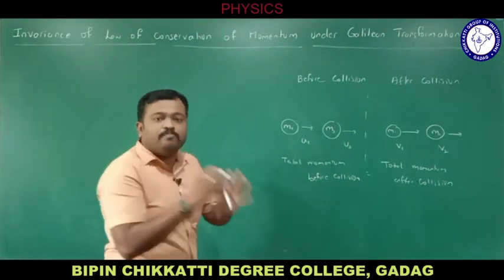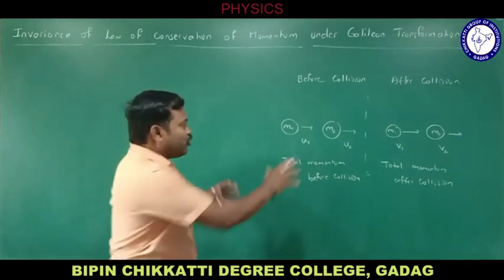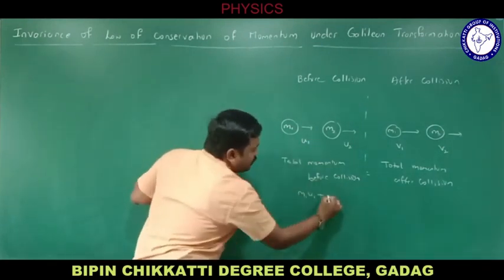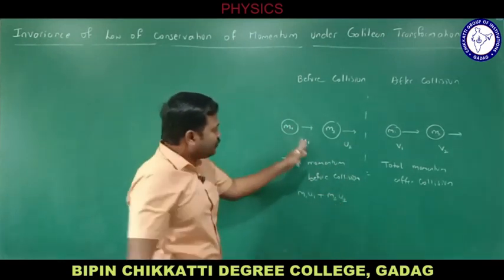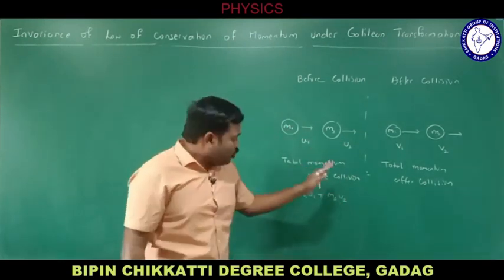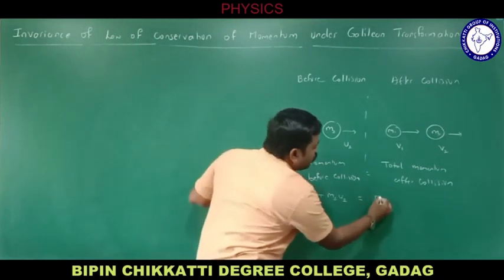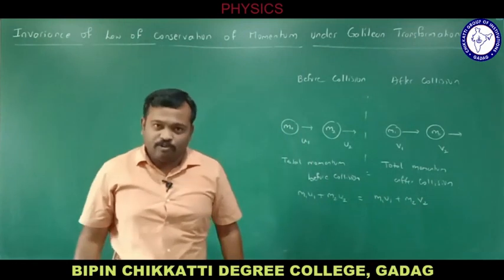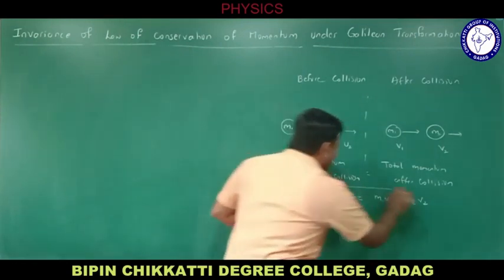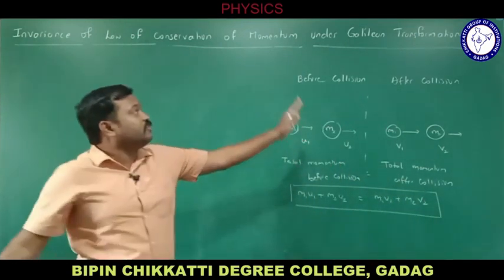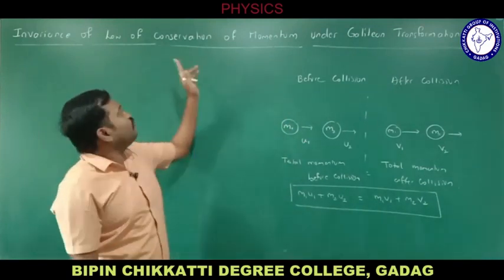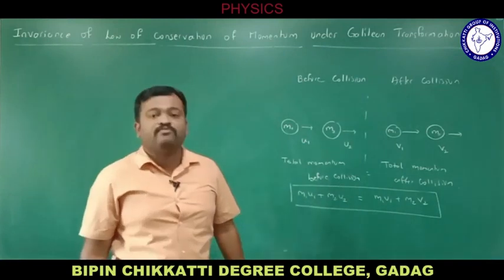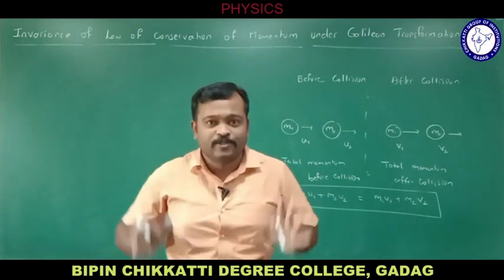What is momentum? Mass into velocity. Total momentum before collision is m1 u1 plus m2 u2: momentum of this plus momentum of this, that is total momentum. Total momentum before collision is equal to total momentum after collision, m1 v1 plus m2 v2. So this is called as law of conservation of linear momentum, or simply law of conservation of momentum. Do remember, law of conservation of momentum means total momentum always remains same.